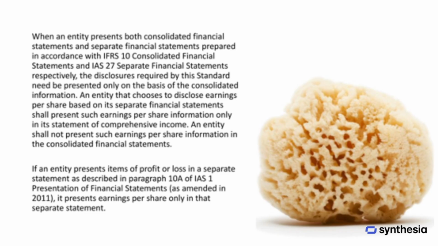When a company prepares both consolidated financial statements and separate financial statements, the disclosures required by IAS 33 are generally based on the consolidated information. If a company chooses to disclose earnings per share using its separate financial statements, this information should appear only in the separate statement of comprehensive income and not in the consolidated financial statements. Additionally, if profit or loss is presented in a separate statement, earnings per share should be included only in that statement.